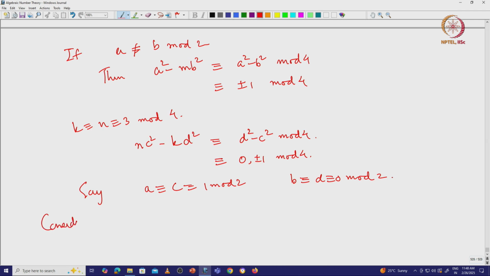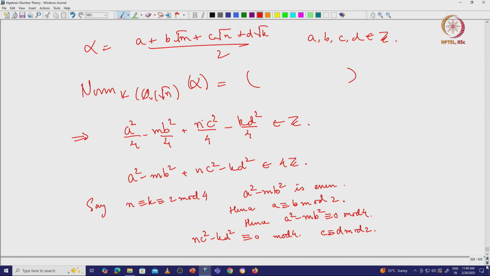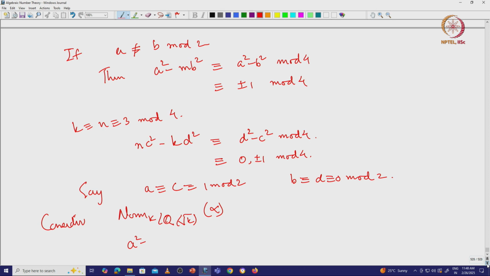Then I can consider the norm from k to q square root of k this time of alpha, and I'll get something like a square minus m b square minus c n square plus d k squared is in 4z, right.